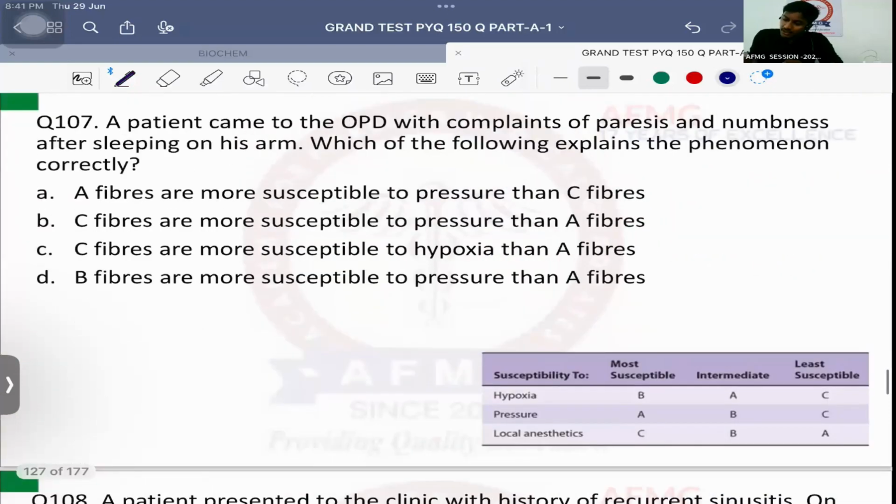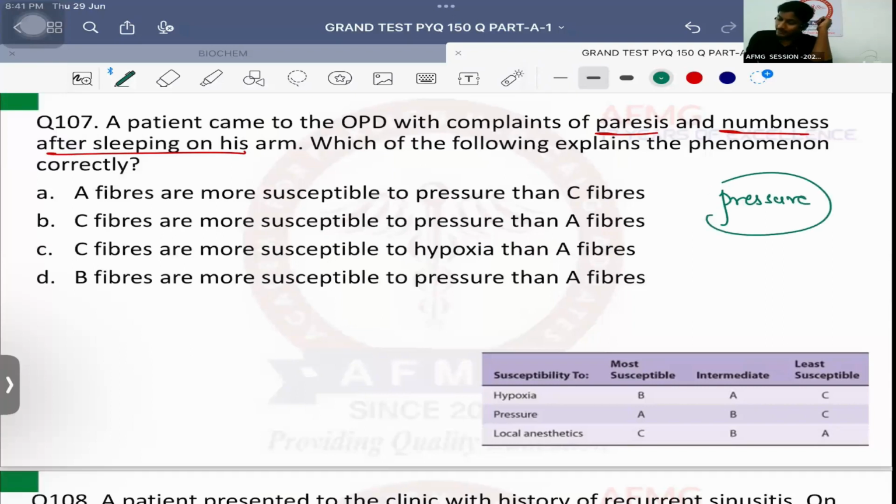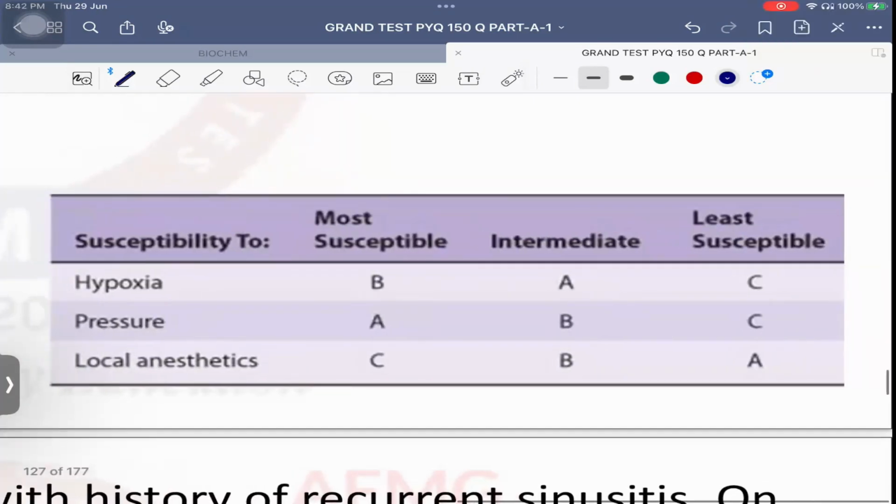Question number 107. A patient came to the OPD with complaints of paralysis, along with numbness after sleeping on his arm. Which of the following explains the phenomena correctly? Now, after sleeping on your arm, definitely you are experiencing numbness and paralysis. That means it is due to compression of the nerve fiber. That means you need to talk about pressure sensitivity. Now, there are three important types of sensitivity. One is hypoxia, second is pressure, third is local anesthetic. ये sequences याद रखनी जरूरी है because they have been asked in the exam.